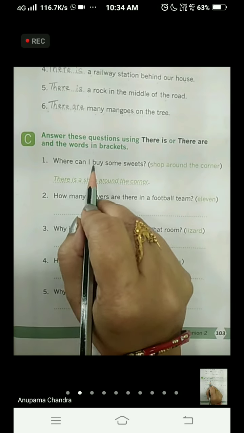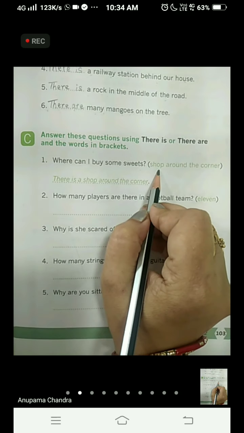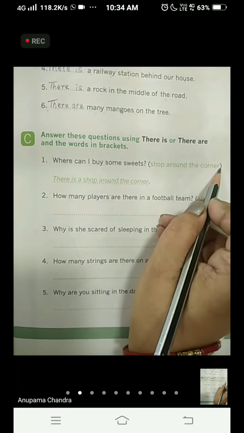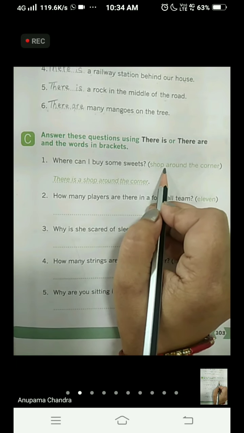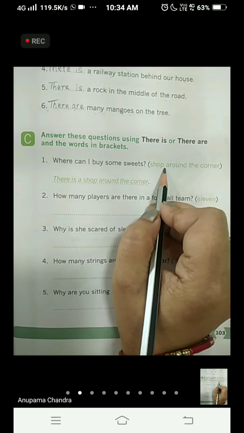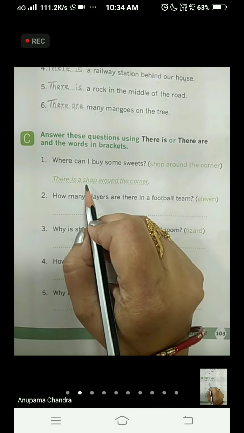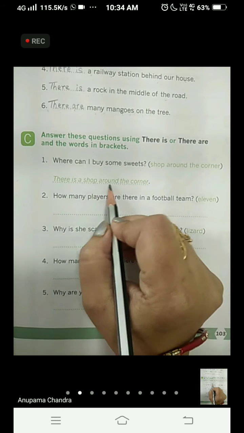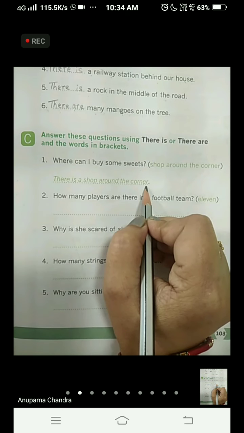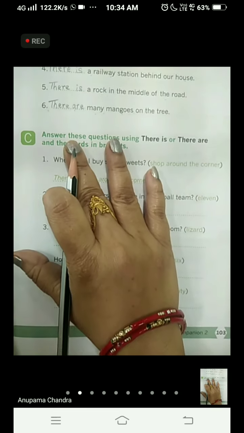Where can I buy some sweets? And in the bracket it is written shop around the corner. Now, when we say shop, S is not written after that. That means we are talking about one shop. So we are going to use there is. There is a shop around the corner. Okay, this has been already done for you children. Let's see the second one.